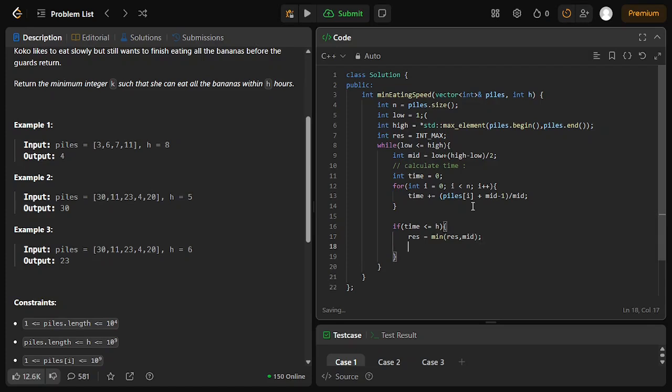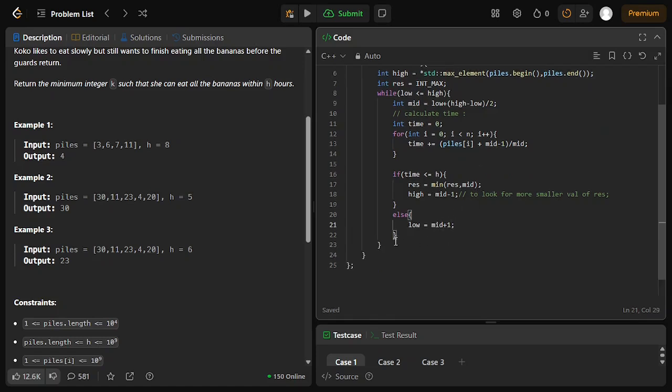After that, we will take our high pointer and place it at mid minus 1 to look for a smaller value of res. Else, when time is greater than h, we will move our low pointer to mid plus 1. At the end, we will be returning our result.